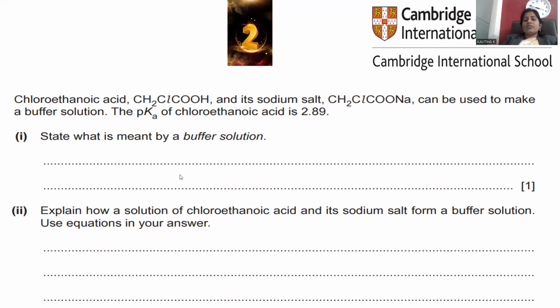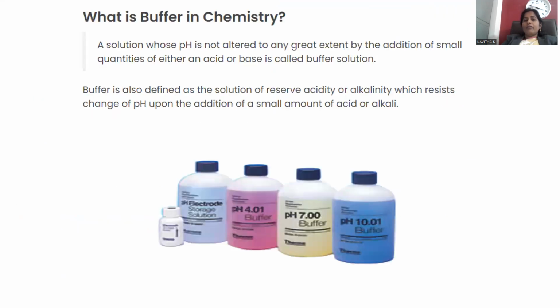In order to answer this, first of all we have to know the fundamental basic information regarding buffers. A buffer solution is a solution whose pH is not altered to any greater extent by the addition of a small quantity of acid or base. So the pH remains constant on addition of either acid or base; that is said to be a buffer solution. A buffer is also defined as a solution of reserve acidity and alkalinity, which resists the change of pH upon addition of a small amount of acid or base.